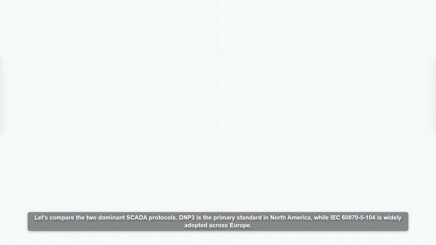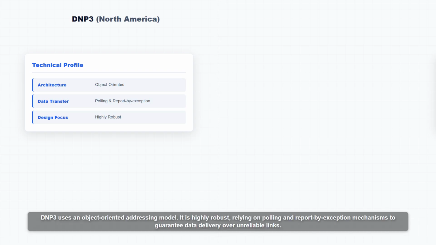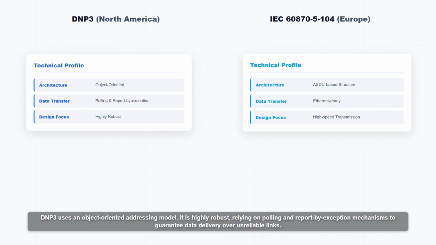Let's compare the two dominant SCADA protocols. DNP3 is the primary standard in North America, while IEC 60870-5-104 is widely adopted across Europe. DNP3 uses an object-oriented addressing model. It is highly robust, relying on polling and report by exception mechanisms to guarantee data delivery over unreliable links.